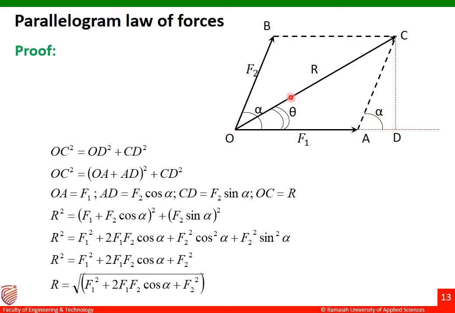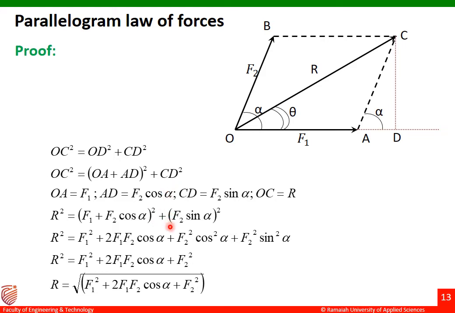And then OC, I'll take it as R. So I'll substitute all these things in the above equation, OC square equal to OA plus AD whole square plus CD square. Instead of OC, I'll take R square. Instead of OA, I'll take F1. Instead of AD, I'll take F2 cos alpha whole square, plus CD square.